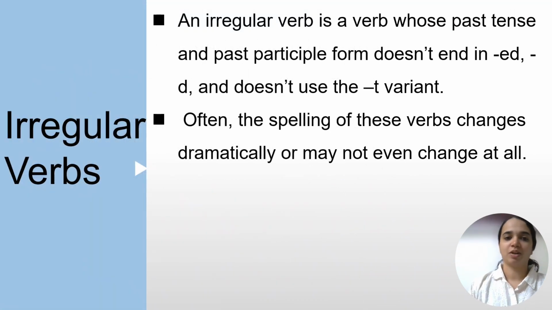Next one is irregular verbs. Irregular, the word suggests itself. It doesn't usually end in -ed or -d, and doesn't use the -t variant like burnt. Okay, often the spelling of these verbs changes dramatically or may not even change at all, like put, cut, set.